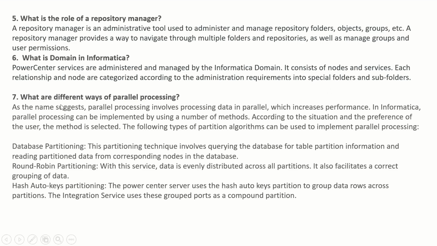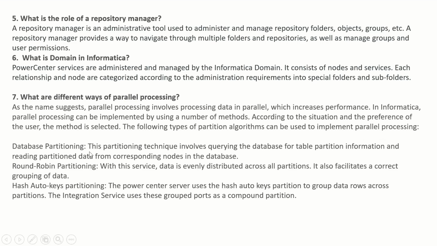Then question number 7 is, what are different ways of parallel processing? As the name suggests, parallel processing involves processing data in parallel, which increases performance. In Informatica, parallel processing can be implemented by using a number of methods. According to the situation and the preference of the user, the method is selected. The following types of partition algorithms can be used to implement parallel processing.